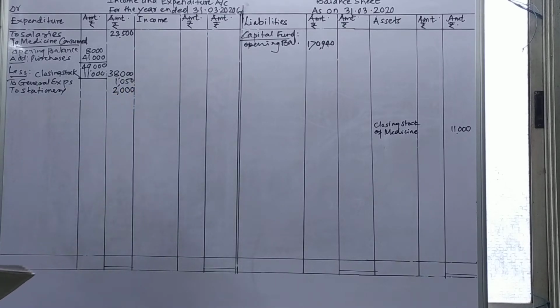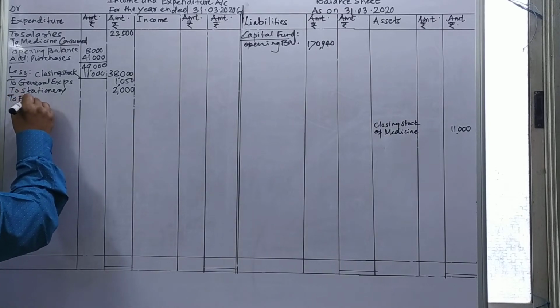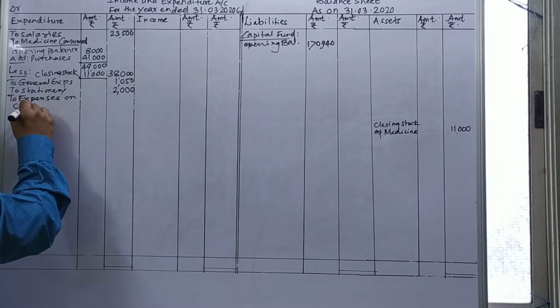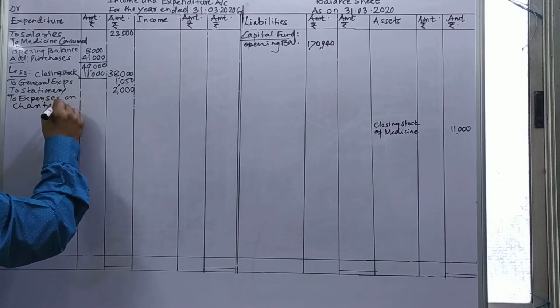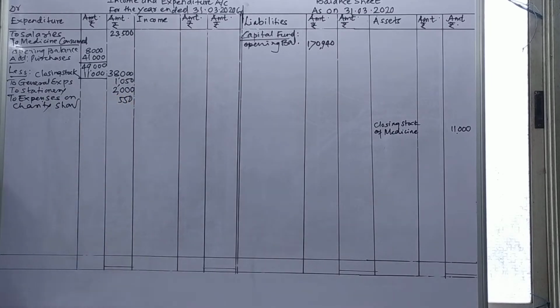After this, expenses on charity show, 550, is given to you. Expenses on charity show, no adjustment. I will write this amount 550 in the outer column.